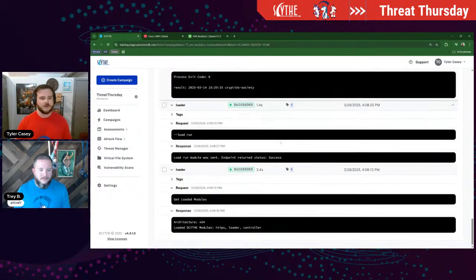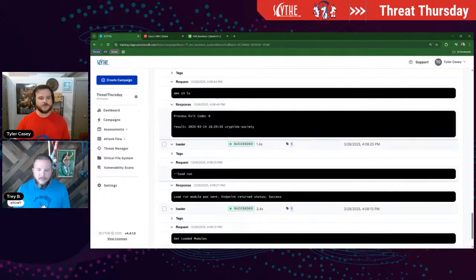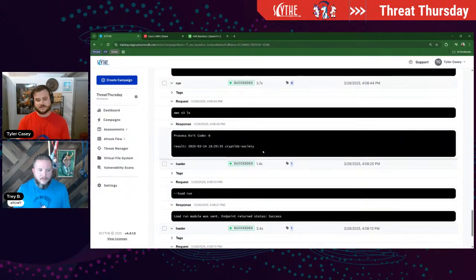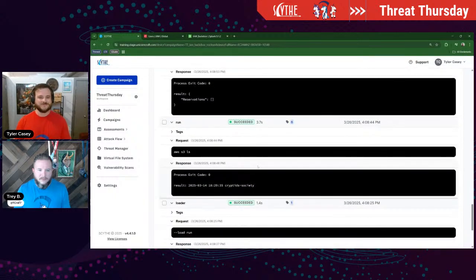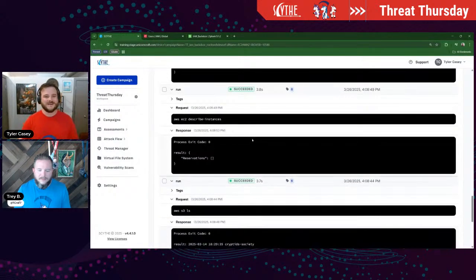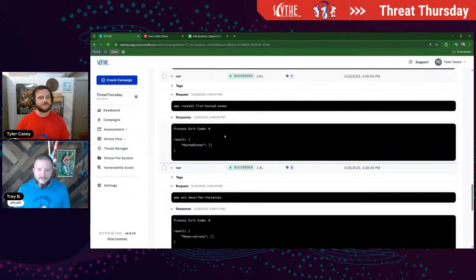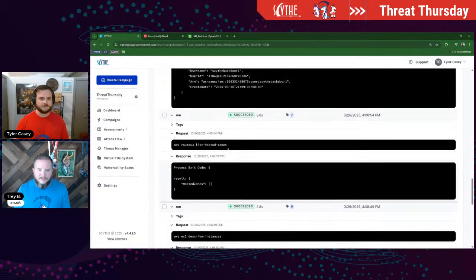access lying around. But as we jump into it, I think we only use the run module for this. So when we get to the detection piece, we should be able to see all of it pretty easily. But up first, we have, like we said, just enumerating those S3 buckets, seeing what that user has access to. We have the cryptid society. That should sound pretty familiar to anyone that's been on one of these Threat Thursdays before. Then we'll go in, we'll describe any instances that we have. We don't have any in this case. Any zones, we don't have any, which is fine.